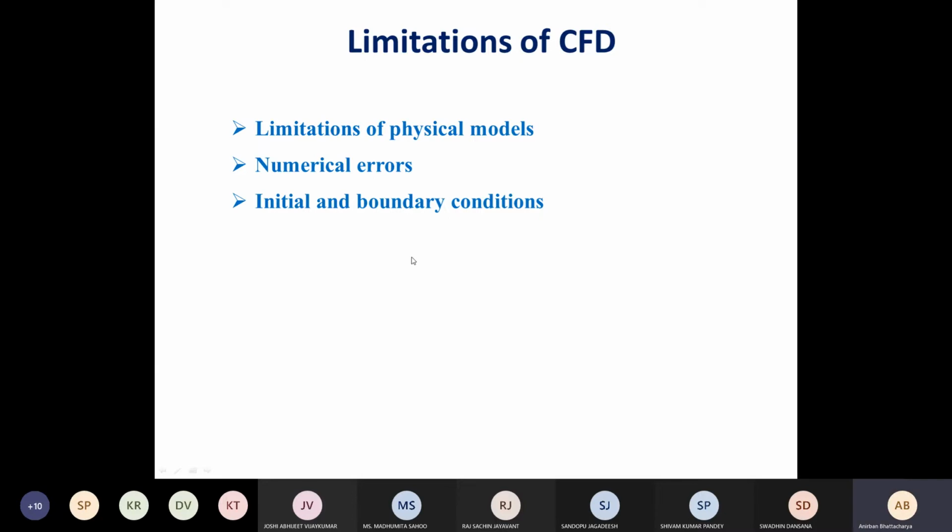Another point is that it may be difficult to exactly define even the initial and boundary conditions. The surface or the geometry may be so complicated that it is difficult to understand what the exact boundary condition is. Say blood flow is occurring in a vein. Blood itself is a complicated fluid.